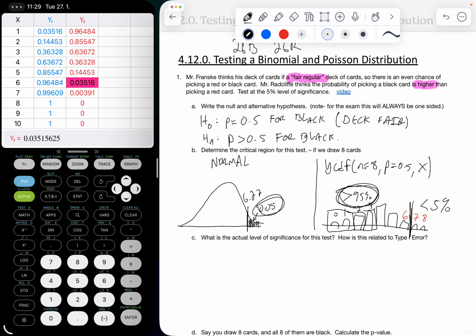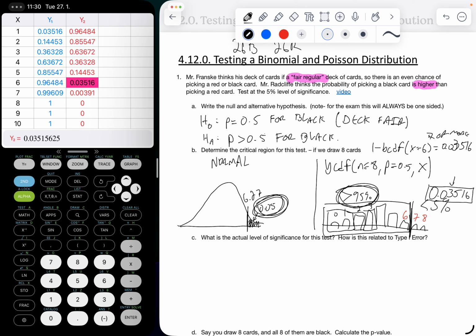What we just found out was that 1 minus binomial CDF at x equals 6 gave me a number that was less than 5%. That was 0.03516. So what that means is that this is 7 or more, because of the way that binomial CDF works, right? They're adding up to 6. If I take that away, there is a 0.03516 chance that I'm in that top tail. So it's not 5%, but it's the first number that's less than 5%.